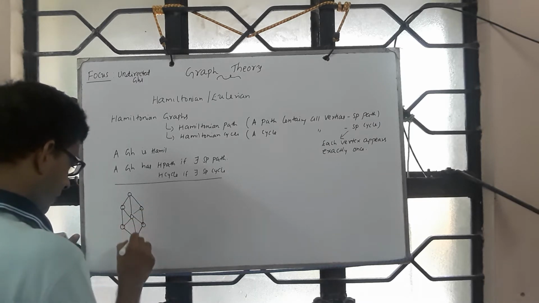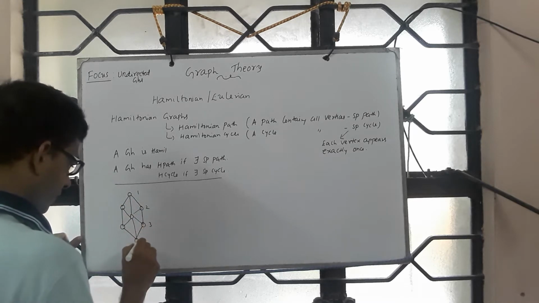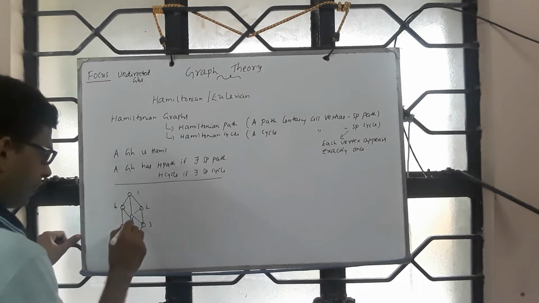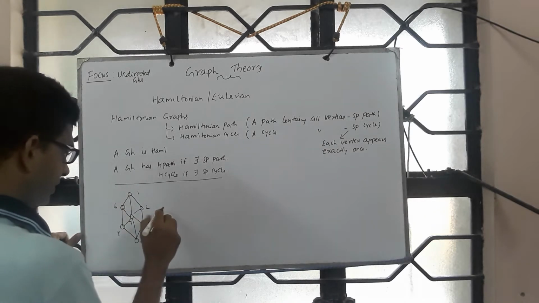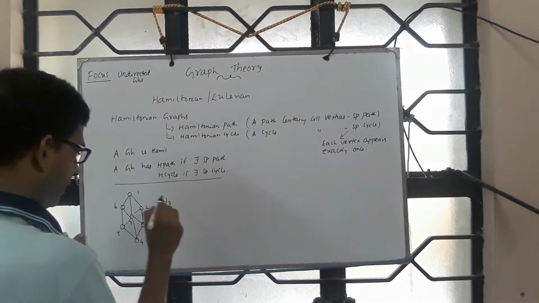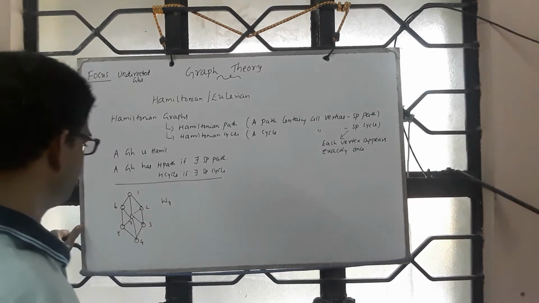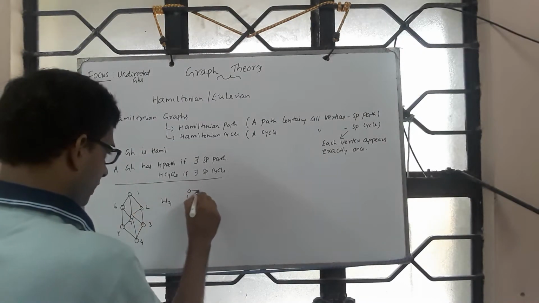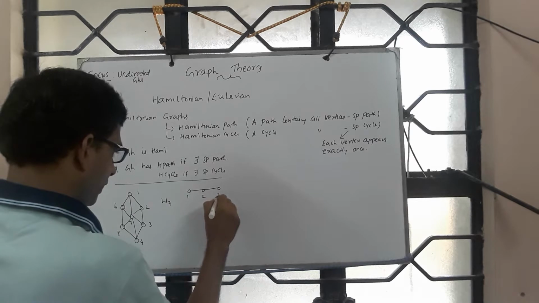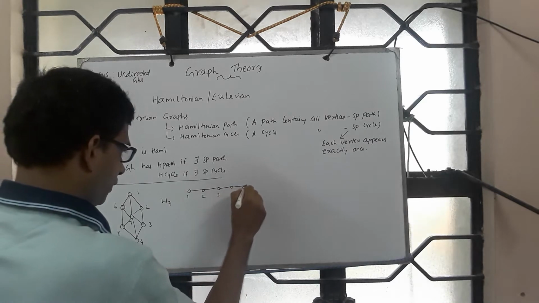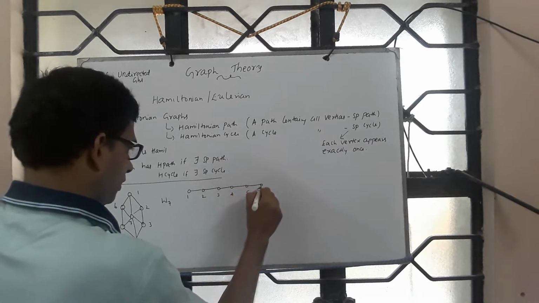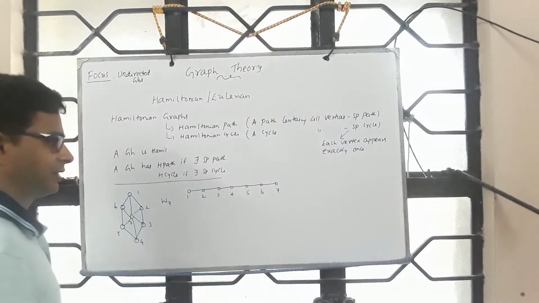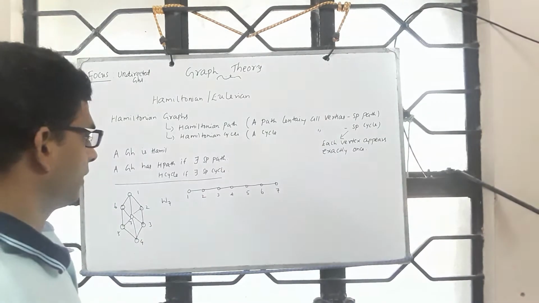Let's look at this graph. 1, 2, 3, 4, 5, 6, 7. This is a cycle and there is a vertex which is universal to this cycle. So this is a wheel graph on 7 vertices. And let me look at this one, 1, and then 2, say 2 to 3, 3 to 4, 4 to 5, 4 to 6, and 6 to 7. Okay.